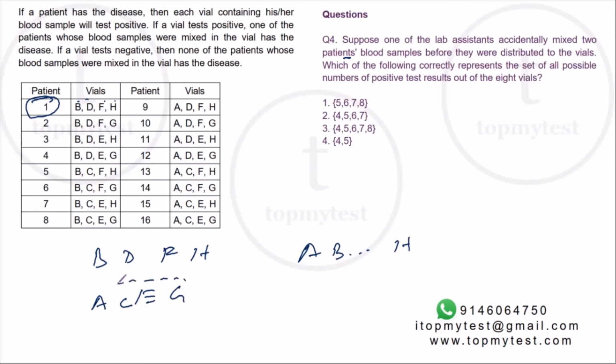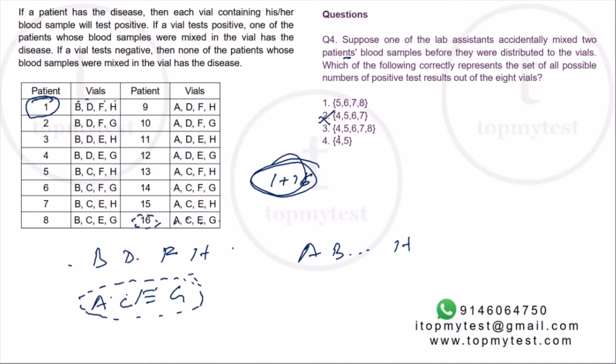Suppose I mix this patient's blood, the one who's going to be put in ACEG. Who is going to be put in ACEG? ACEG 16. Suppose I mix 1 and 16 and then distribute. Right? Because now 1's blood will also be available in A, will also be available in C, will also be available in E, will also be available in G. So besides B, D, F, H, he will also infect A, C, E, G, which means he'll infect all the 8 vials. Right? It is possible.